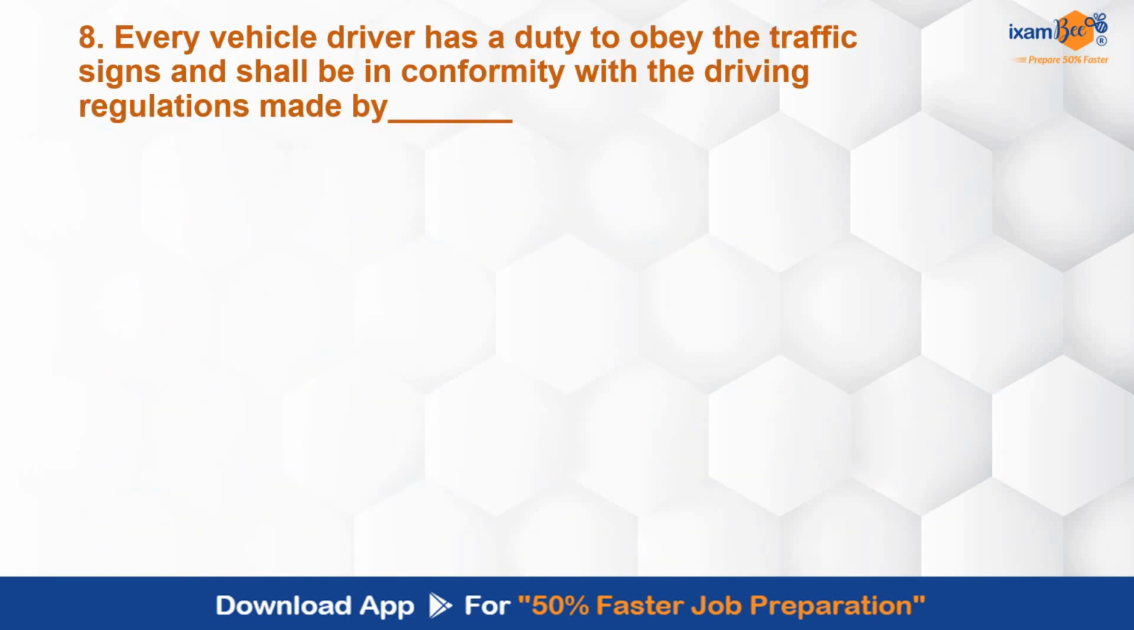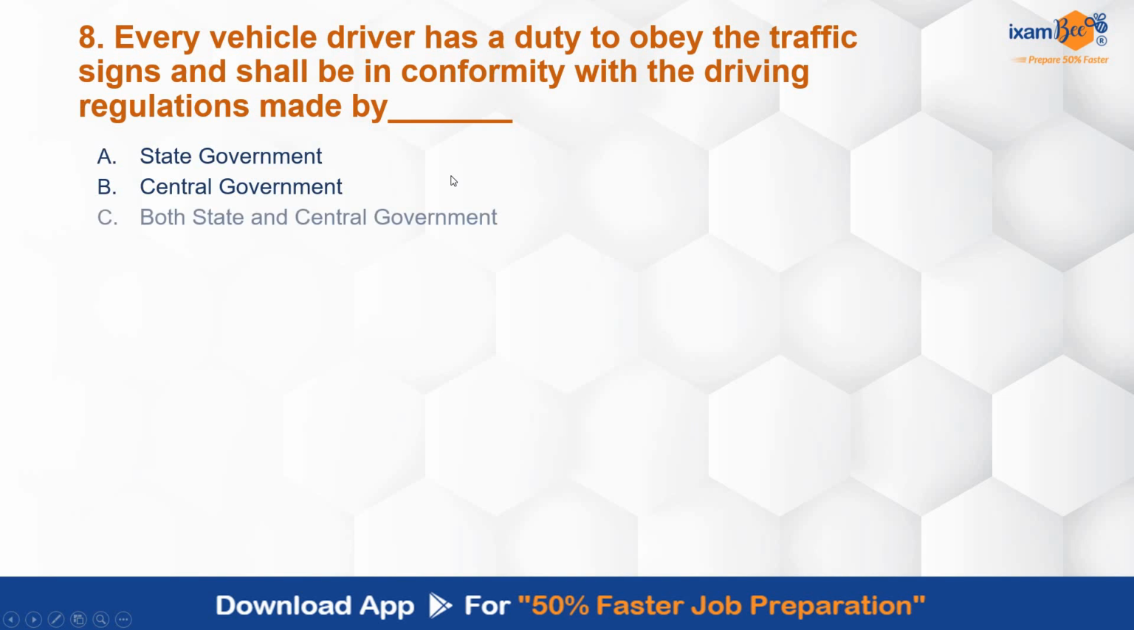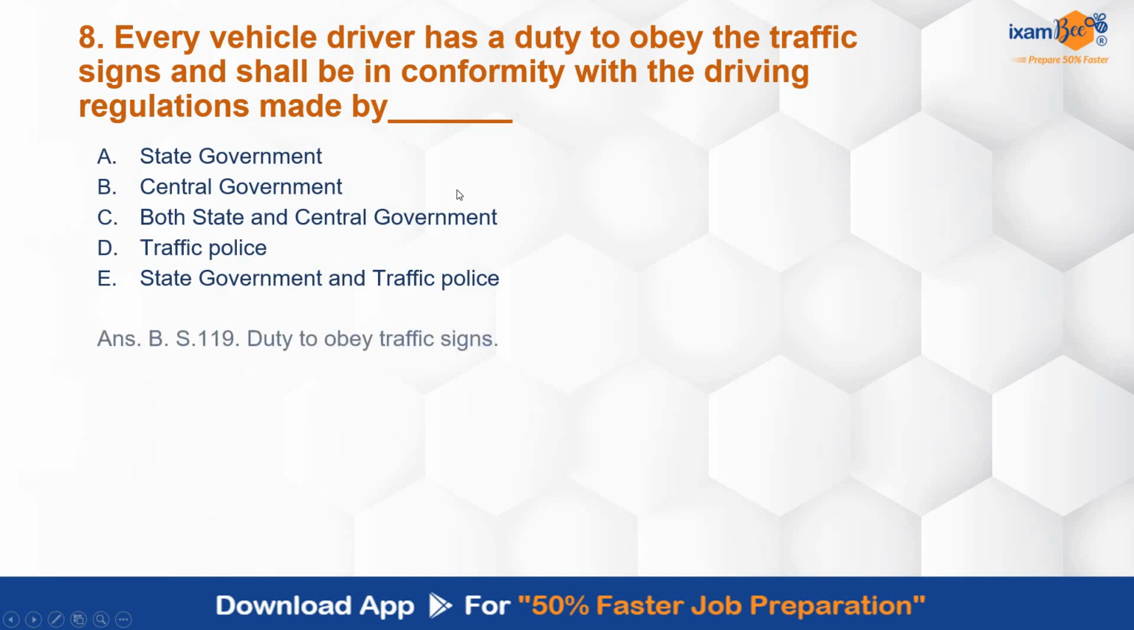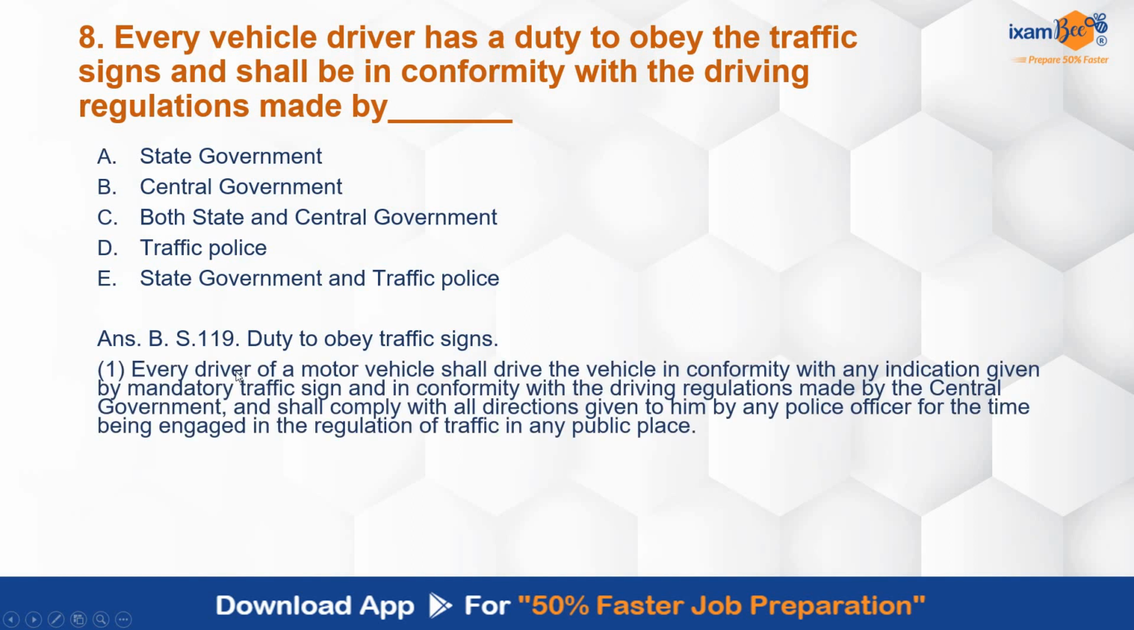Every vehicle driver has a duty to obey the traffic signs, and he shall be in conformity with the driving regulations that are made by dash. State government, central government, both state and central government, traffic police, state government and traffic police. Correct answer is B. Duty to obey traffic signs is covered under section 119, which talks about this. Central government is having the power to make these regulations.